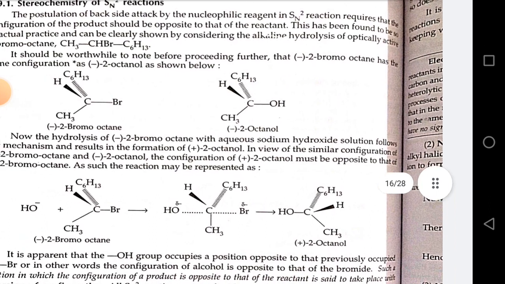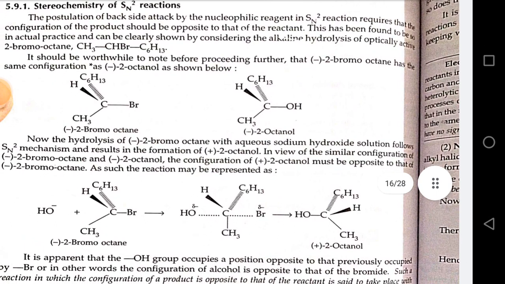Stereochemistry of SN2 reaction. The postulation of backside attack by the nucleophilic reagent in SN2 reaction requires that the configuration of product should be opposite to that of the reactant. This has been found to be so in actual practice and can be clearly shown by considering the alkaline hydrolysis of optically active 2-bromo-octane. It should be worthwhile to note before proceeding further that negative 2-bromo-octane has the same configuration as negative 2-octanol.